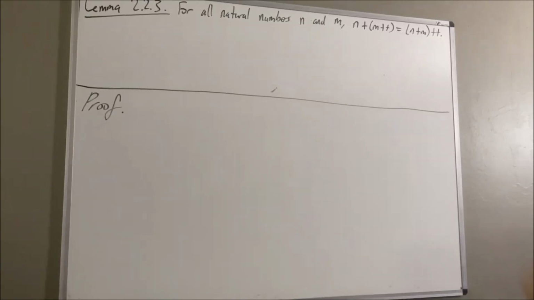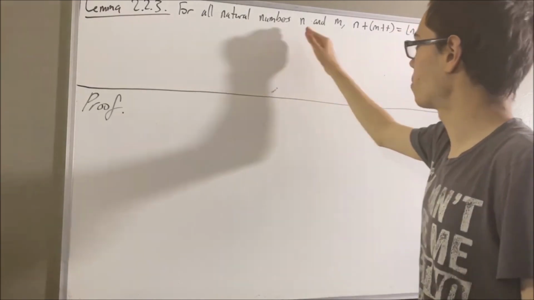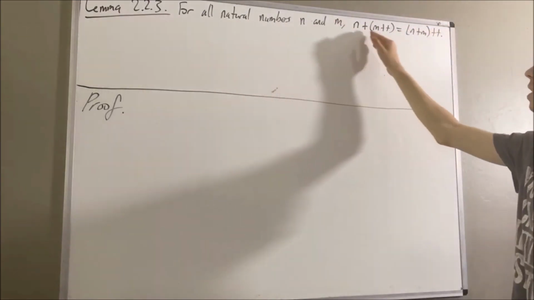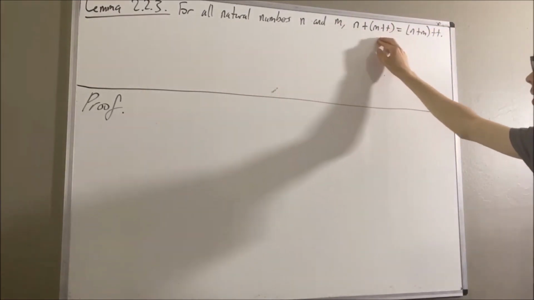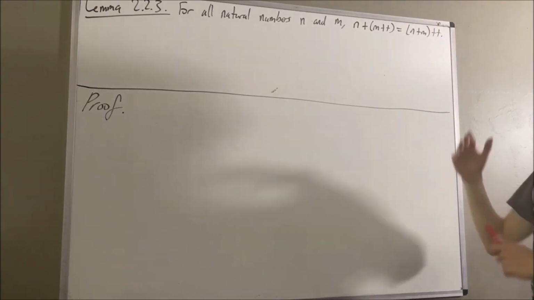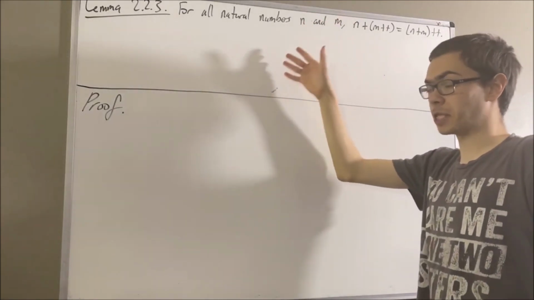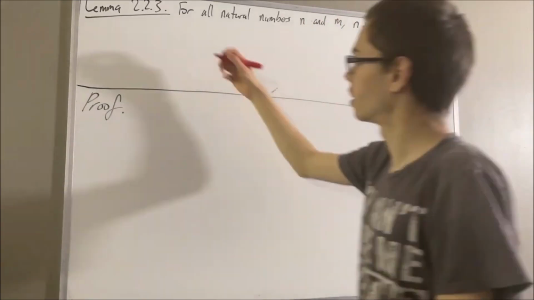Hello! In this video, we are going to prove the following lemma. For all natural numbers n and m, n plus the successor of m is equal to the successor of n plus m. Now, this lemma is based off of Tao's Analysis, and the way that he defines addition of natural numbers is as follows.